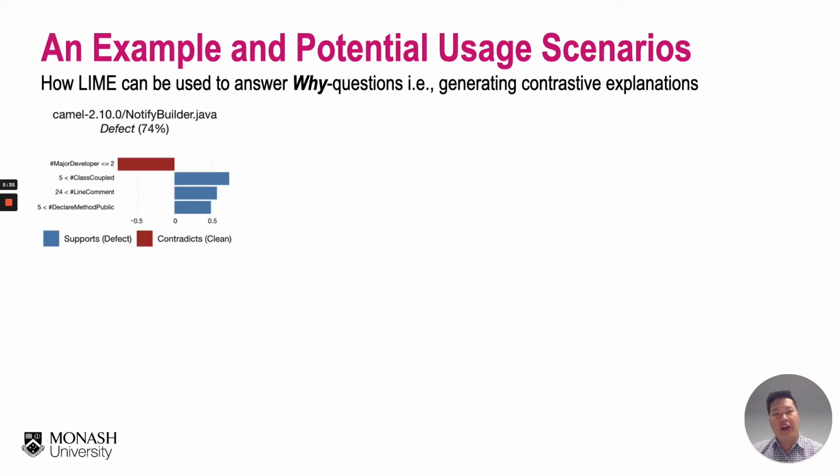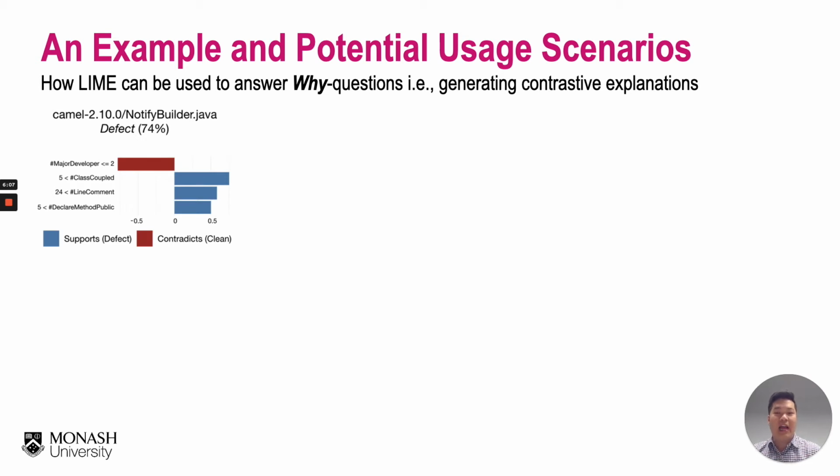Prior studies argue that explanations should be presented as answers to why questions. Now, I will show how LIME can be used to generate a contrastive explanation to answer many why questions. So let's take a look at an example visual explanation generated by LIME. We apply LIME to explain the prediction of this file, NotifyBuilder.java from the Camel project. And the global model predicts this file to be defective with a probability of 74%.